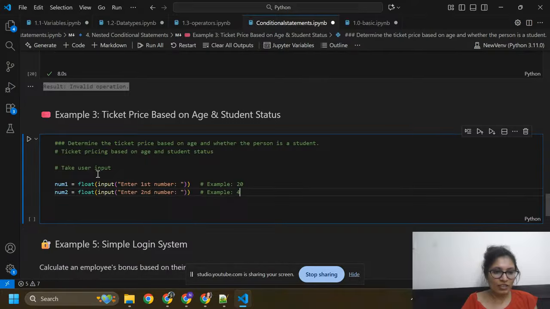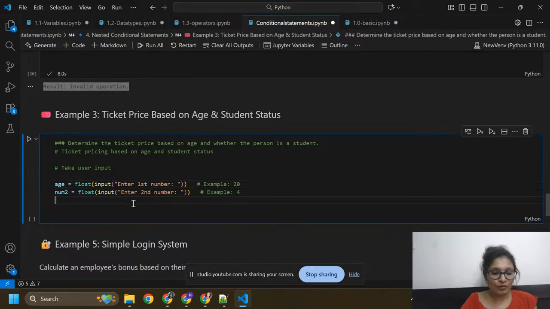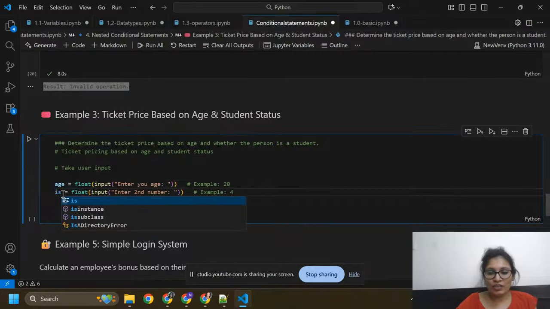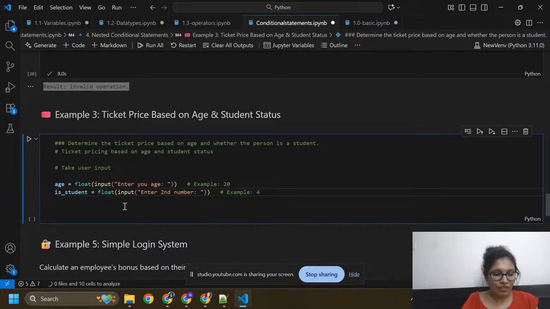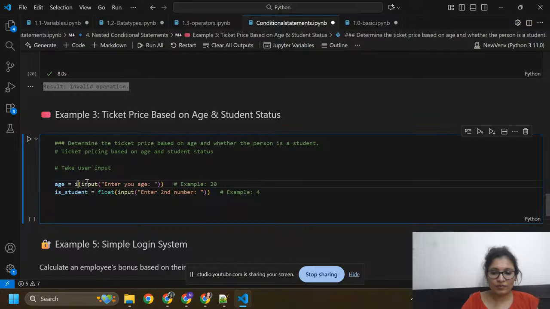Here I'm just writing age, integer input, enter your age. And here I'm going to enter whether you are a student or not, is student.